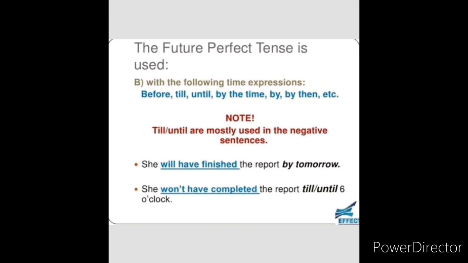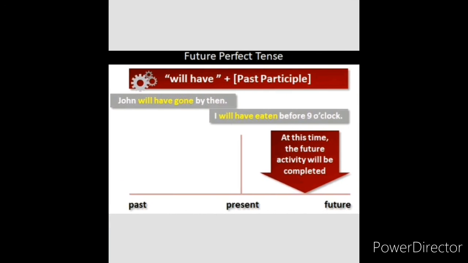The future perfect tense is used with the following expressions: before, till, until, by the time, by then, etc. Note that till and until are mostly used in negative sentences. She will have finished the report by tomorrow. By tomorrow, future. Tomorrow is the future. She won't have completed the report till or until 6 o'clock. She may not be completing it, it seems.